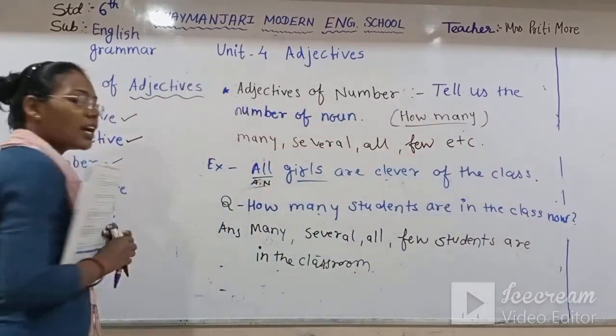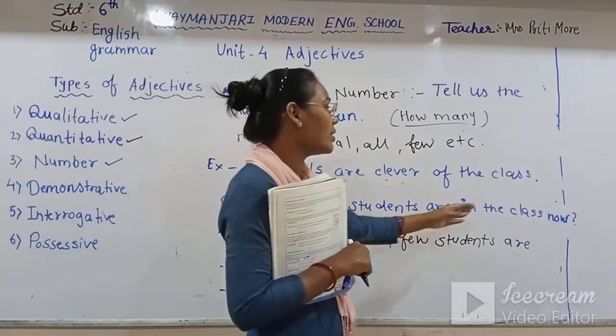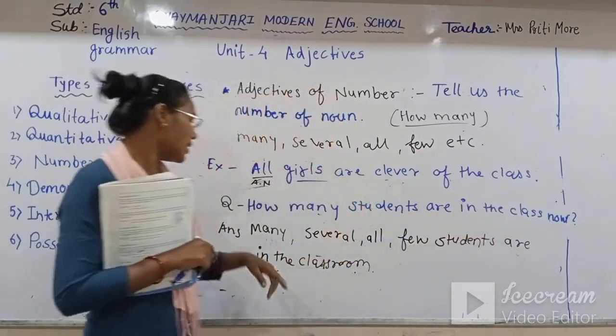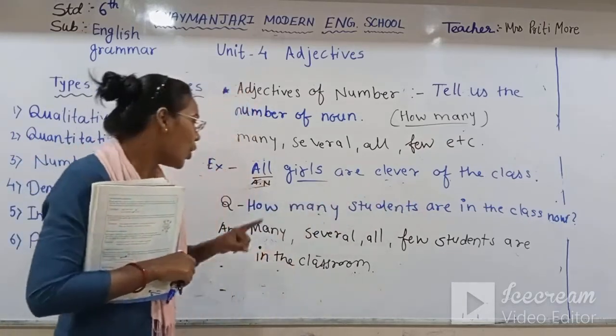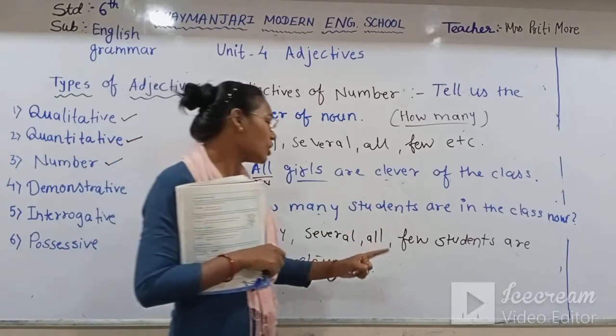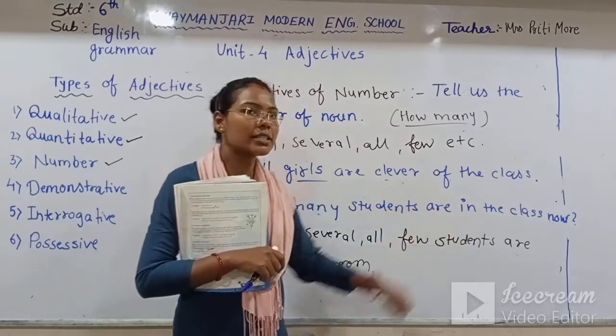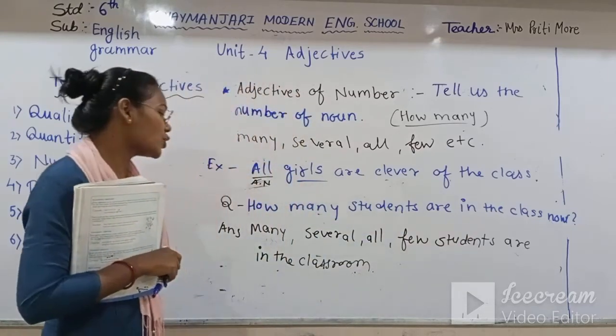Now see, we have asked the question to the noun. How many students are in the classroom? So it can be many students are in the classroom, or several students, or all students, or few students are in the classroom.